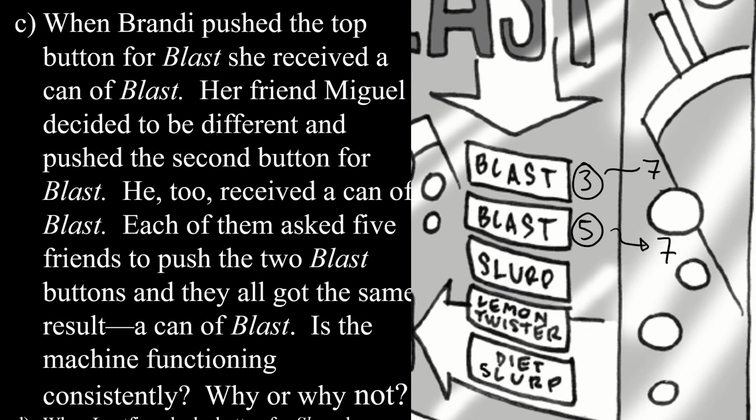What the problem is, when we saw earlier when we were hitting lemon twister, if you remember the very first thing we talked about, lemon twister, sometimes we would press this button and sometimes we got lemon twister, and sometimes we got blast. That's a problem. So yes, this machine is functioning consistently. Both buttons are producing blast. In a numerical example, both 3 and 5 are producing 7.